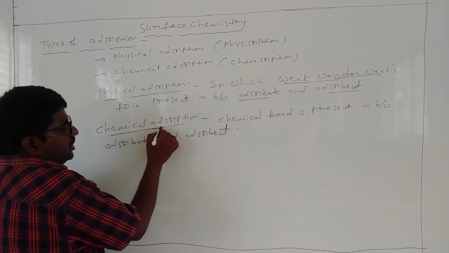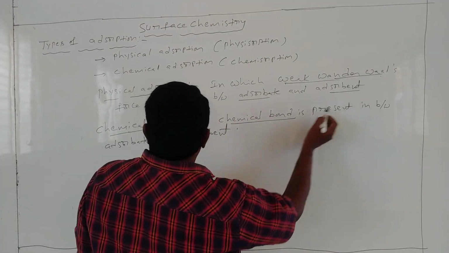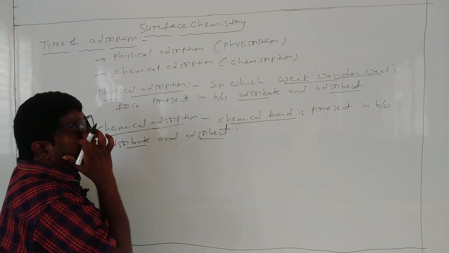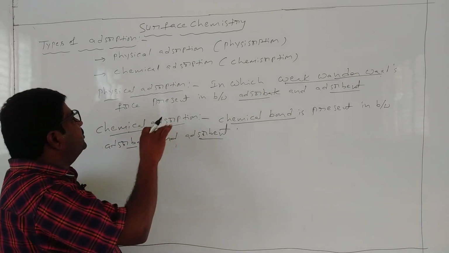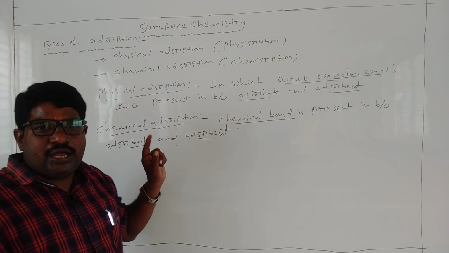So in chemical adsorption, a chemical bond is present between adsorbate and adsorbent, whereas in physical adsorption, a weak van der Waals force is present. So this is the main definition for physical and chemical adsorption.